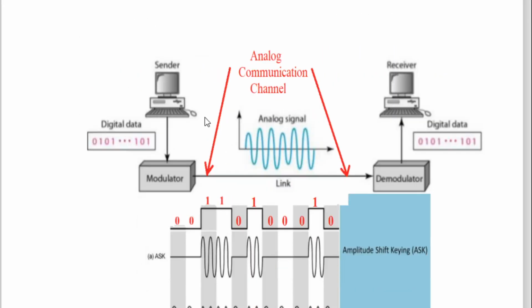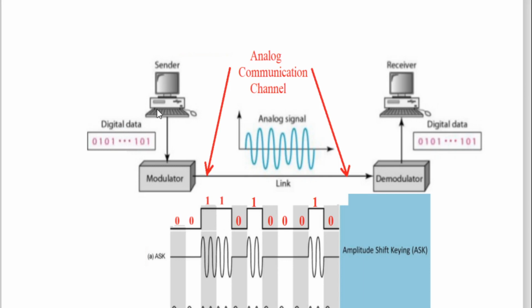Now let us try to understand that from a diagram. Look at this diagram very carefully. This is a computer, with monitor and keyboard. This computer is a sender, and there is one more computer over here. This computer is a receiver. Now, whenever you talk about the output port of a computer, the output port is giving the data in the form of digital signal: 0, 1, 1, 1, 0, 0, whatever.